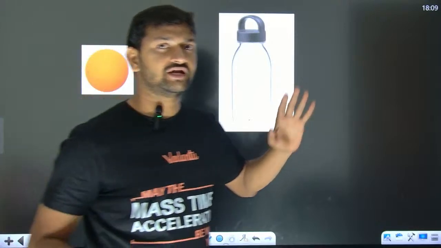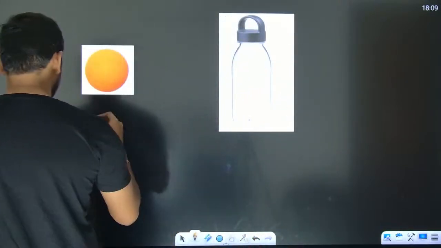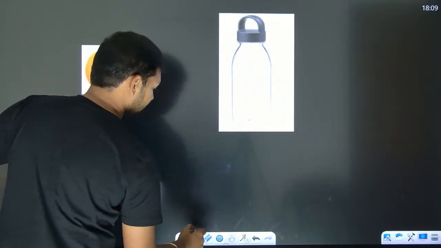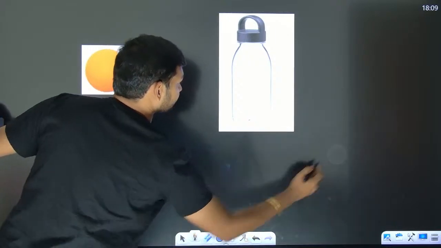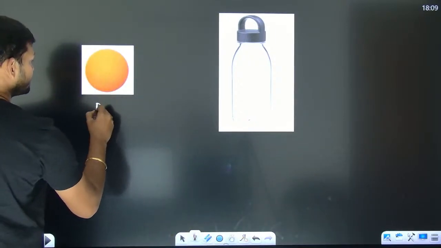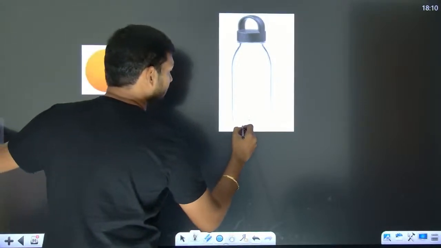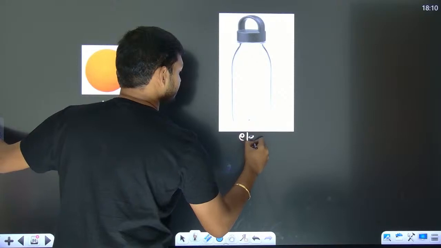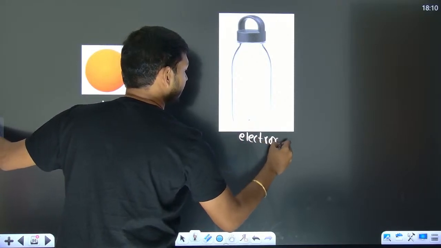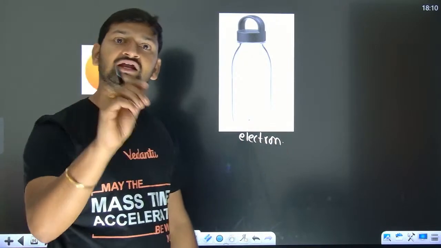To make you understand, I have taken an analogy. This plastic ball, whatever is there, you treat it as photon. And this bottle, whatever is there, you treat it as the electron. And one electron will interact with one photon at a time. Just keep that in mind.